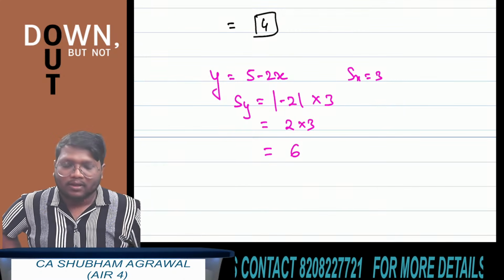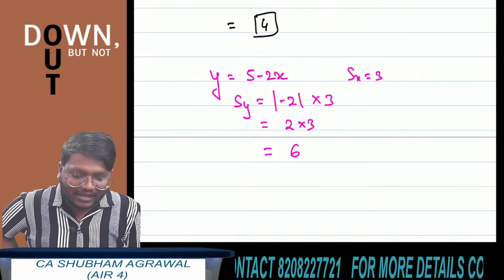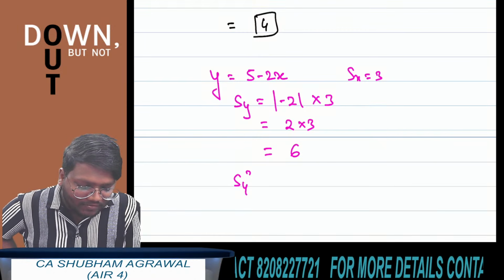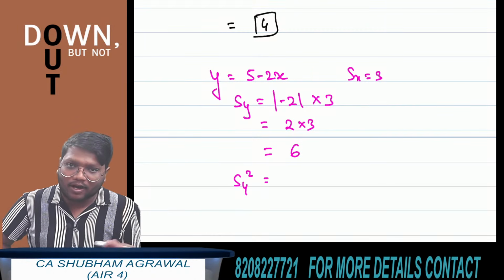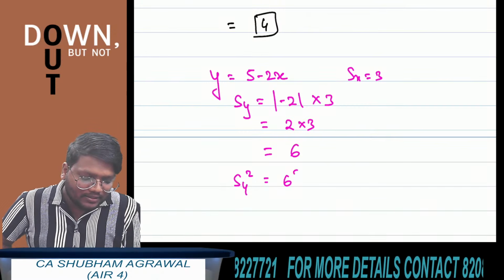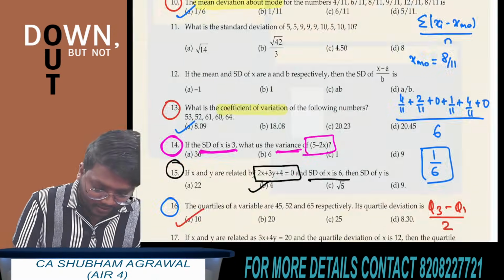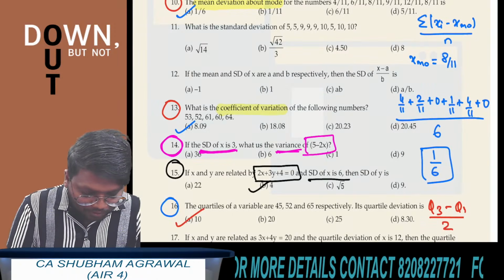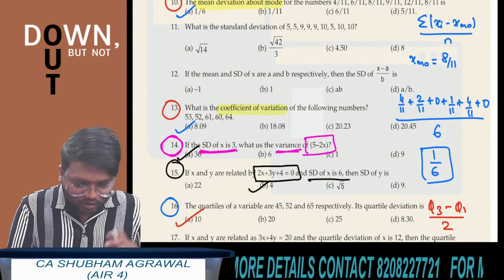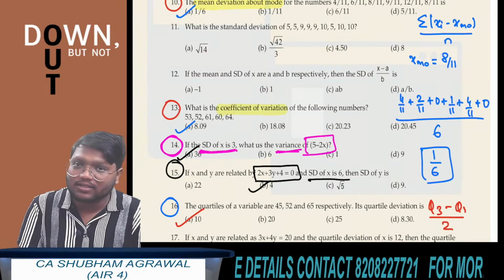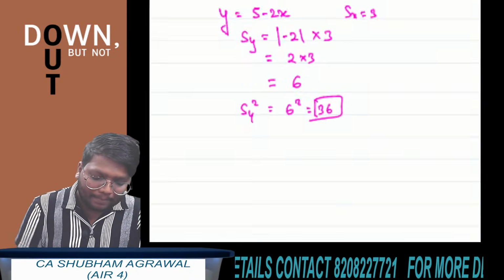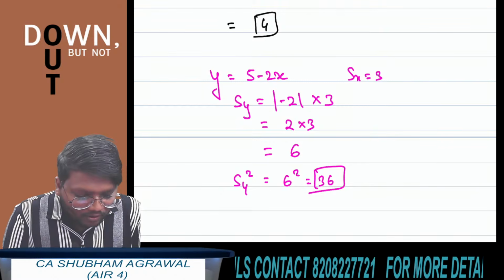Now that you have got standard deviation of y as 6, tell me what is the variance of y. Variance of y means the square of standard deviation of y. So 6 squared is what? 36. This is the answer. 6 squared is 36. Which option is correct? Option A is the correct answer, 36. Clear? Okay.